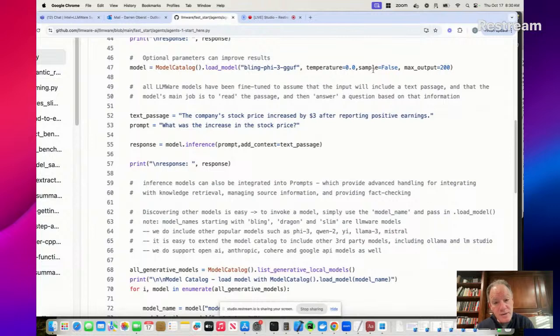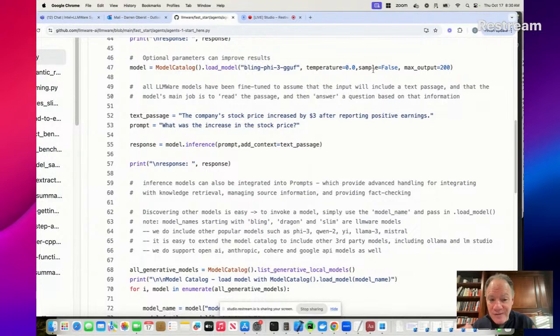So what we actually recommend, if you're trying to use LLMs in a programmatic context for a fact-based outcome, if you turn sampling off, turn it to false, then the answer is deterministic. What I mean by that is given the exact same input, you will always get the exact same output out of that model. And so it's very, very useful.